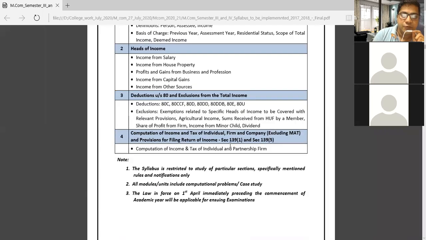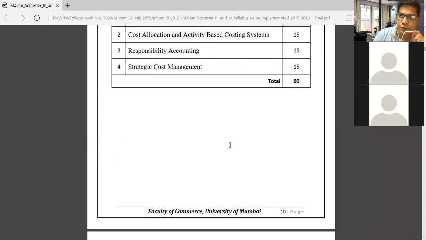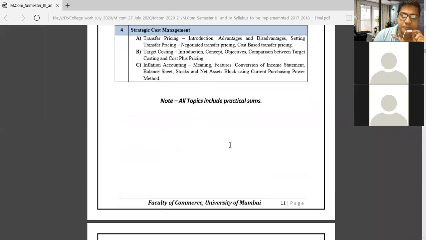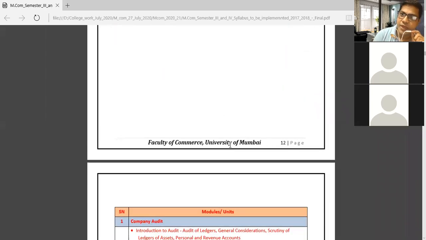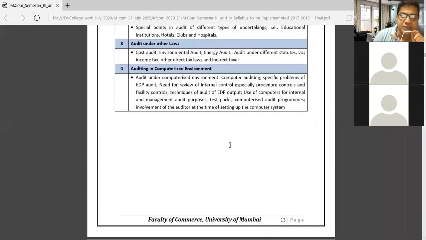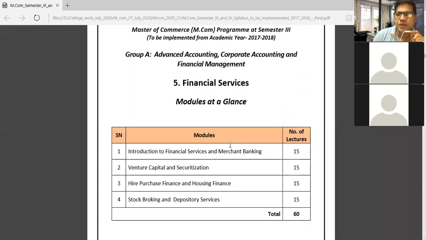Then after that, we have one more subject, and we don't have cost accounting. You have to keep these things in mind. We don't have advanced auditing. We have one separate subject, and the name of the subject is financial services. It is one of the important and unique subjects in our syllabus in semester third. In this subject, you will study the securities market.